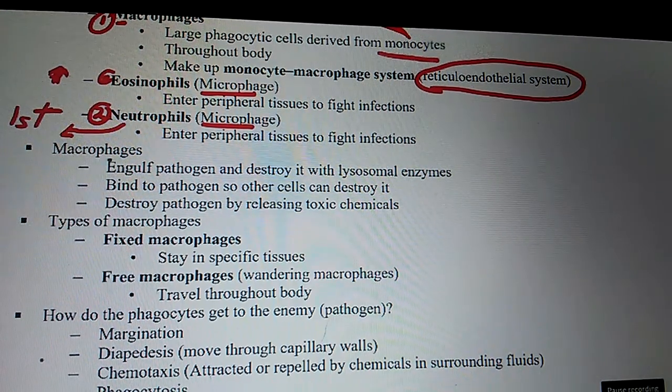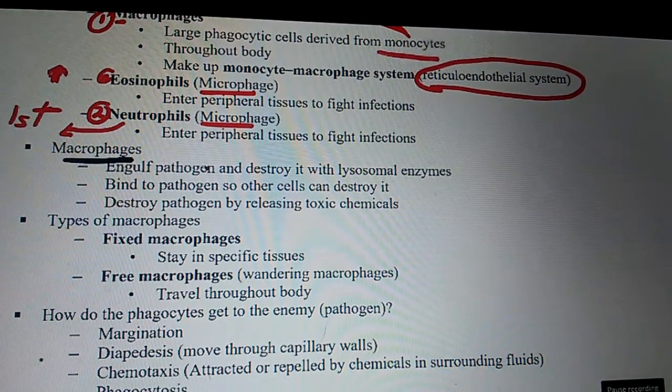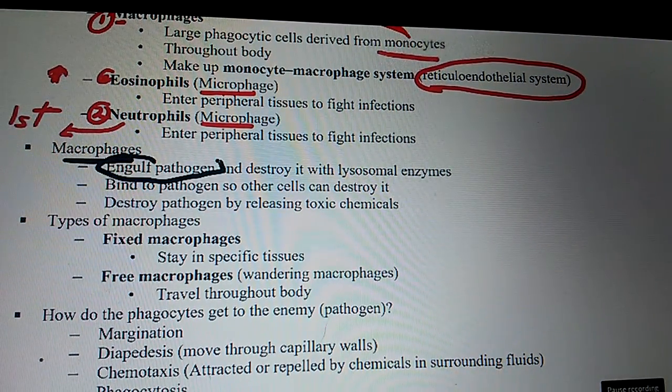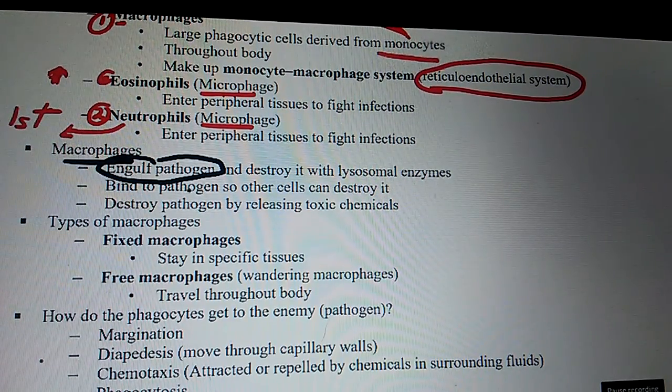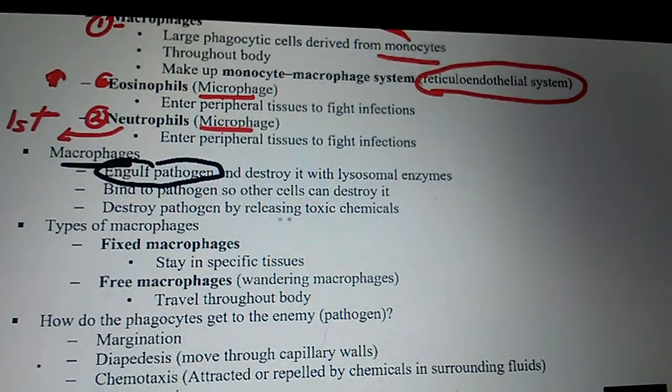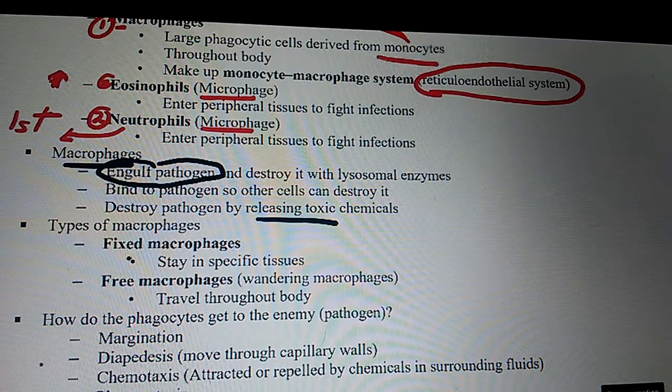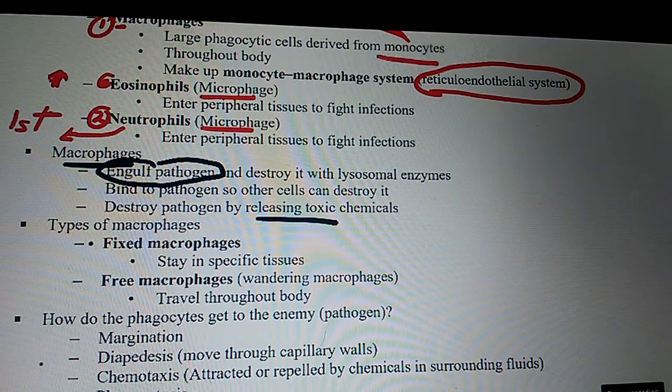Okay. Are macrophages a type of phagocyte? Yes. So do they engulf pathogens? In other words, do they take them in? Yes. Do they release toxins? Yes. Now we have two types of macrophages. We have fixed and free.